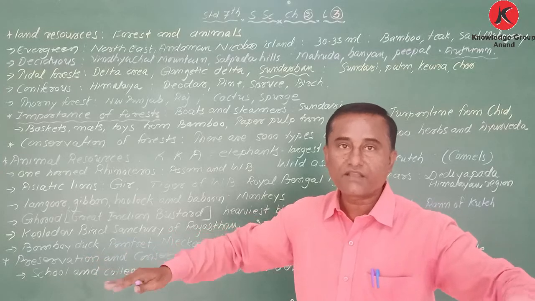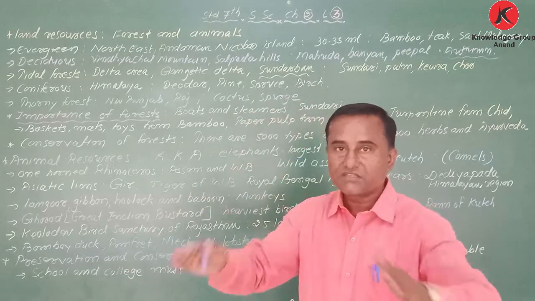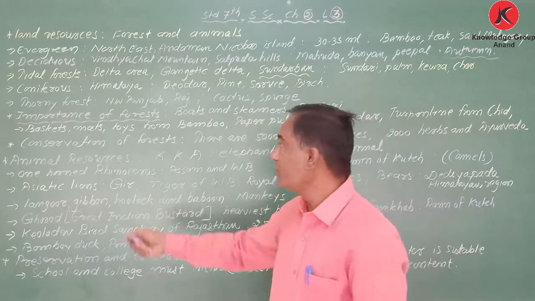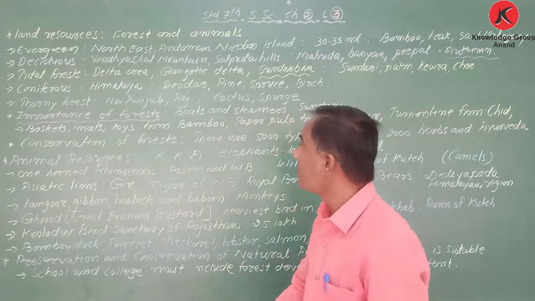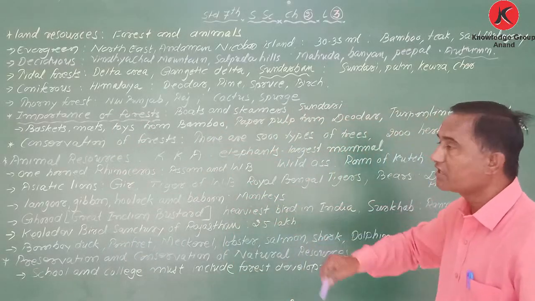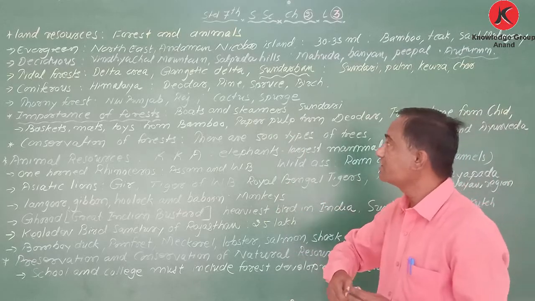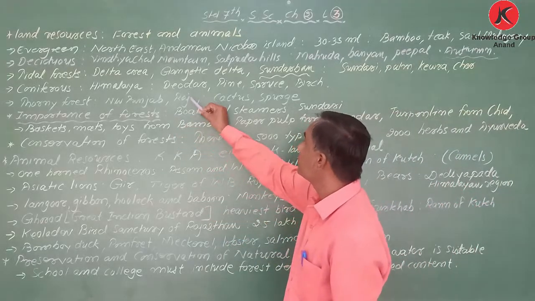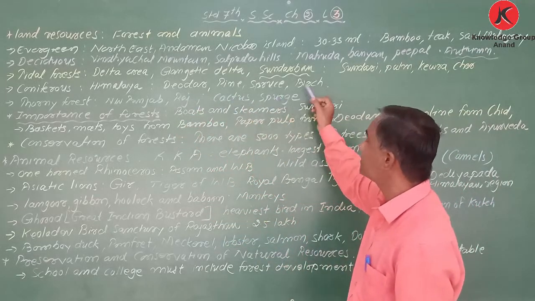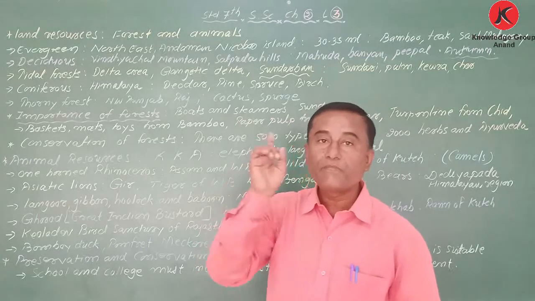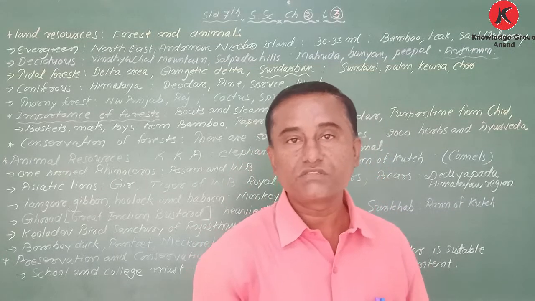When we eat ice cream, that time we know cone. Just like a cone. So coniferous forests are found in the Himalayan mountain range. The major trees of coniferous forests are deodar, pine, spruce, and beech. These are the major trees of coniferous forest.